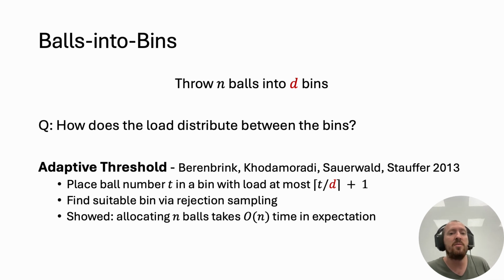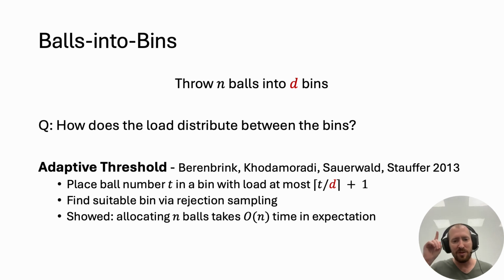This allocation scheme can be briefly described as: place a ball in a bin that is at most the average plus 1. The way that we find such a bin is by performing rejection sampling. They showed that despite the rejection sampling, allocating n balls takes order n time in expectation.